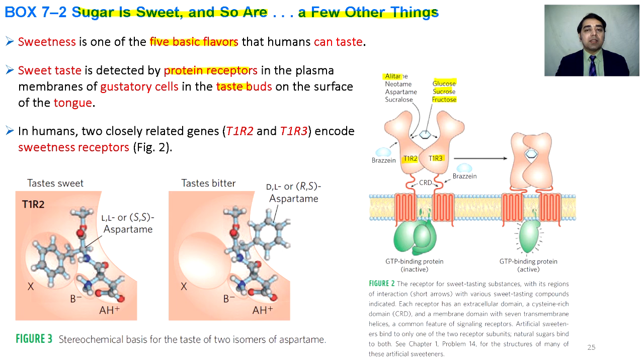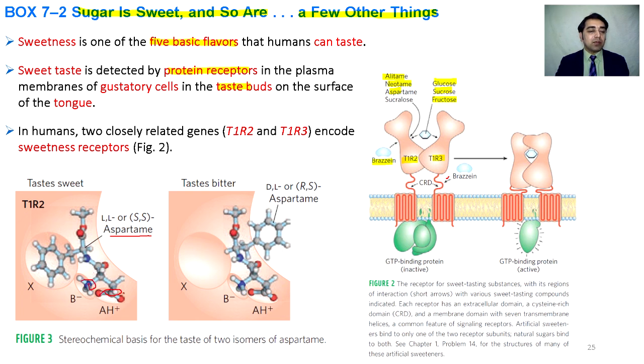Some artificial sweeteners can bind either on the inside of only one receptor, or some sweeteners bind to the outside of the receptor. Some have also a binding site somewhere here. We take the example of aspartame, an artificial sweetener. It contains this carboxylic group and this amine group.